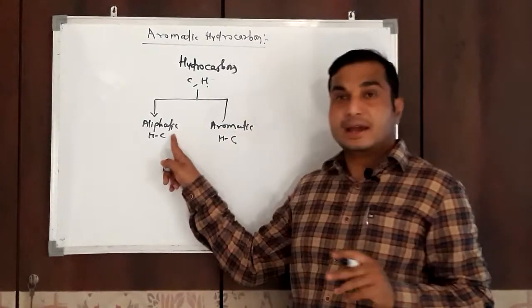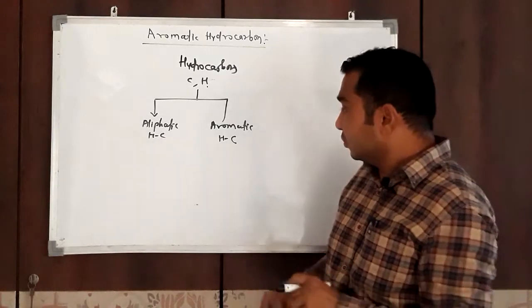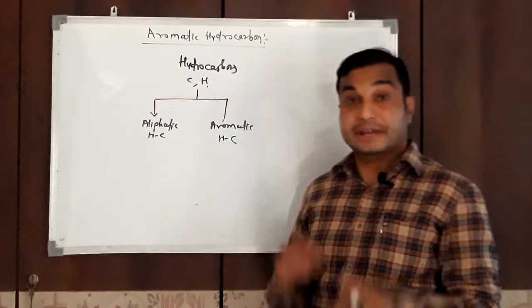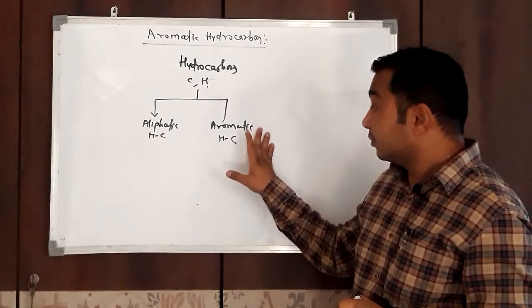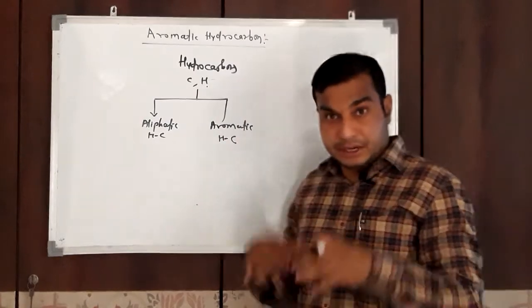We already explained aliphatic hydrocarbon, their various classifications and everything. We have also given some examples regarding aromatic hydrocarbon. Now we will discuss aromatic hydrocarbon in deep, in detail.